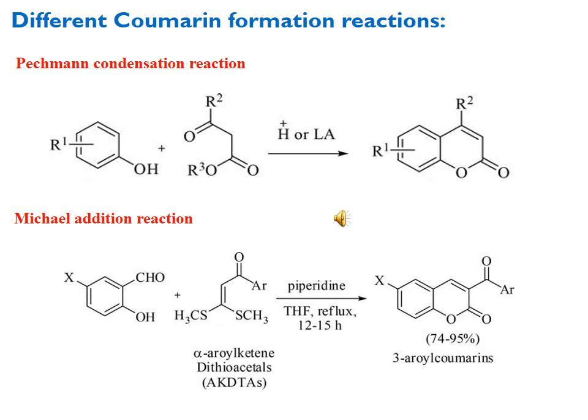The third method is the Michael addition reaction, which uses ortho-hydroxybenzaldehyde or substituted benzaldehyde treated with alpha-aryl ketene dithioacetals, with piperidine, tetrahydrofuran solvent at reflux, and after 12 to 15 hours we get the product 3-aryl coumarins with 74 to 95% yield.